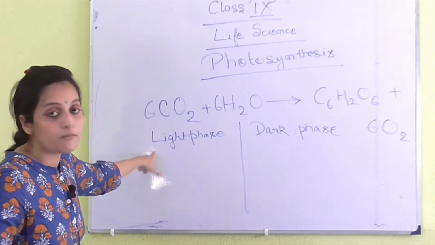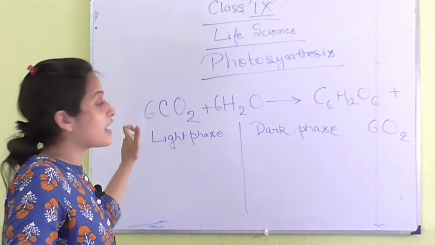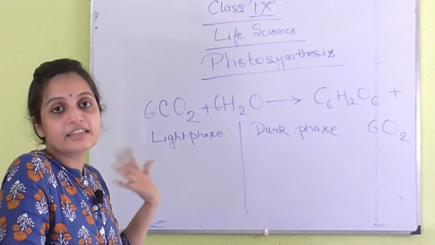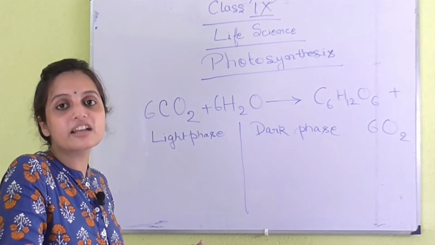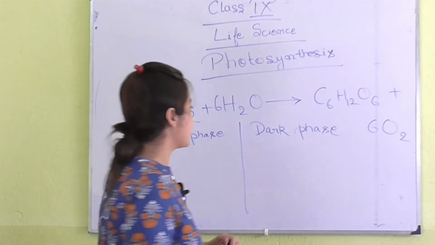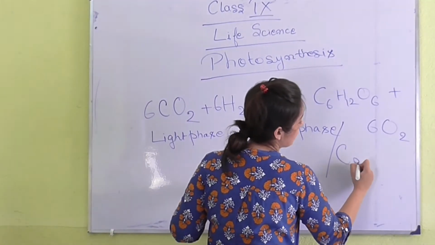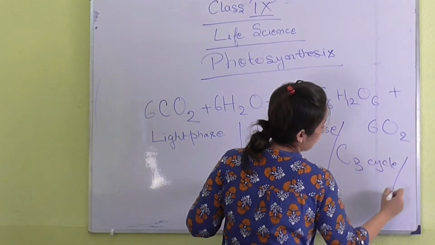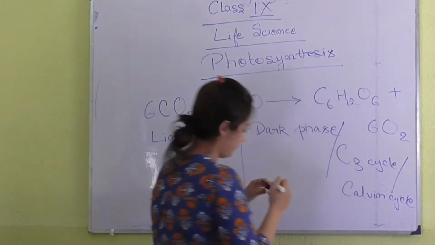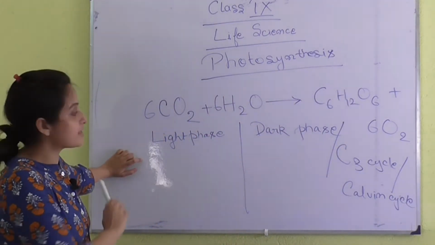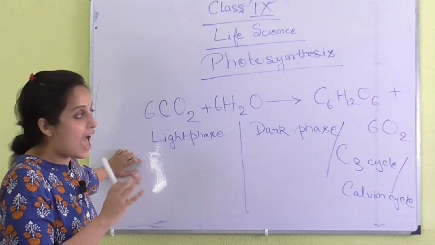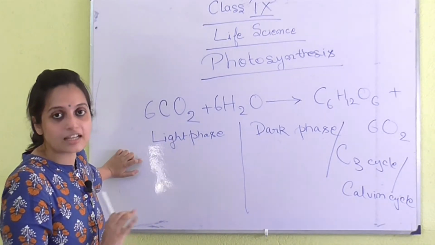So why the name? Because in light phase, sunlight is needed for all the mechanism. But in dark phase, the total process is independent of sunlight. So that is the reason why it is the dark phase. Or we can also call it the Calvin C3 cycle or Calvin cycle. In the light phase, the plant gets all the raw materials it needs, and in the dark phase, it cooks with the raw materials.